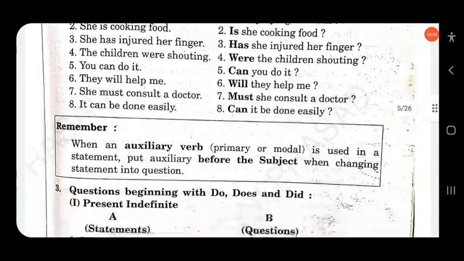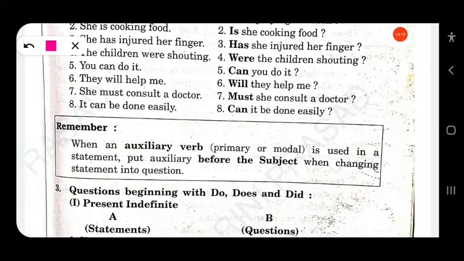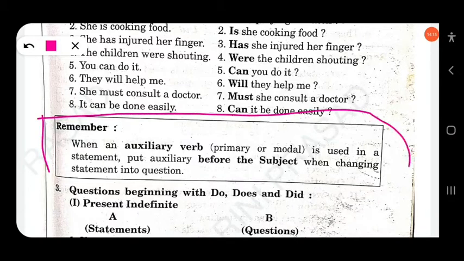So remember, when an auxiliary verb, whether primary or modal, is used in a statement, put the auxiliary before the subject when changing a statement into a question. This is the most important point. You should remember it.